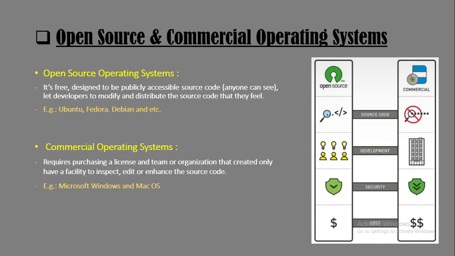For example, Ubuntu, Fedora, Debian, Backtrack, Fuduntu and so on. On the other hand, with a commercial operating system, only the person, team or organization that created it can edit, inspect, change and enhance the source code. For example, Microsoft Windows and Mac OS are leading commercial operating system owners.